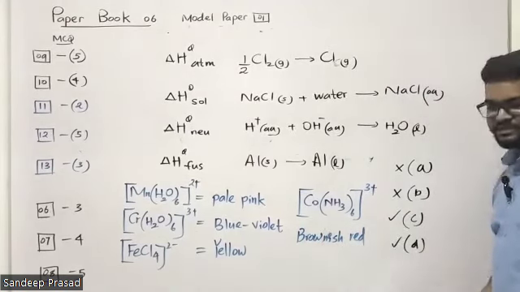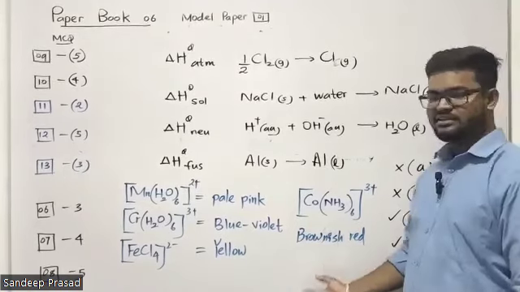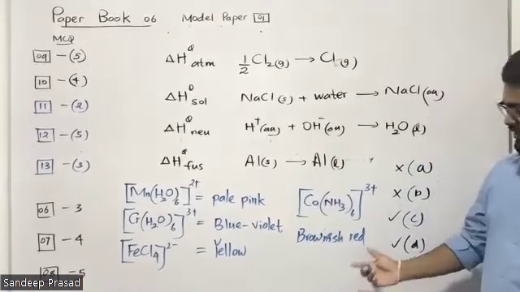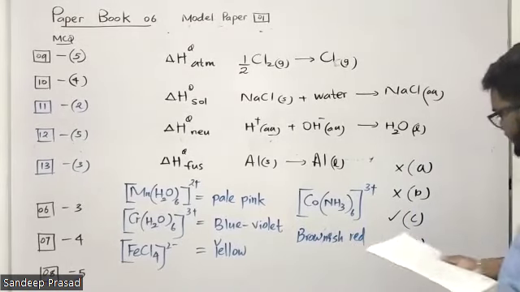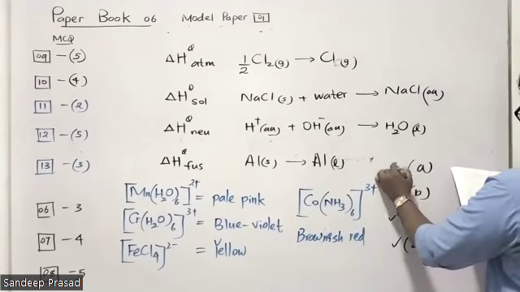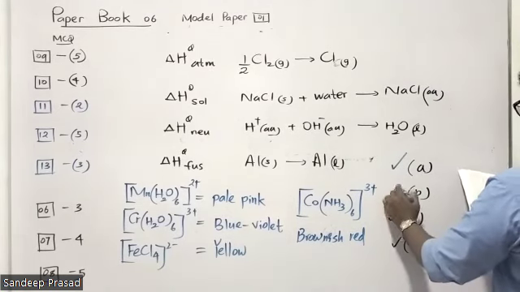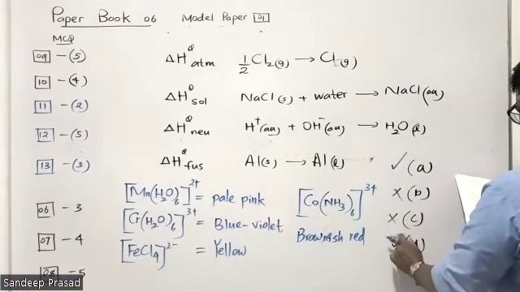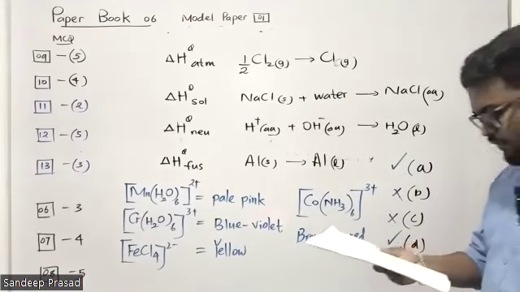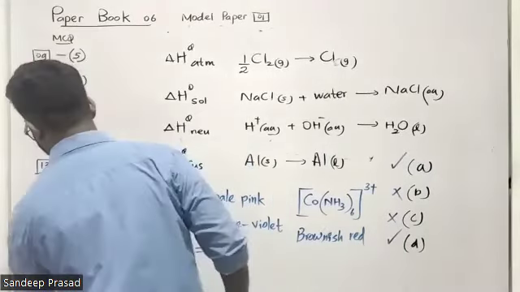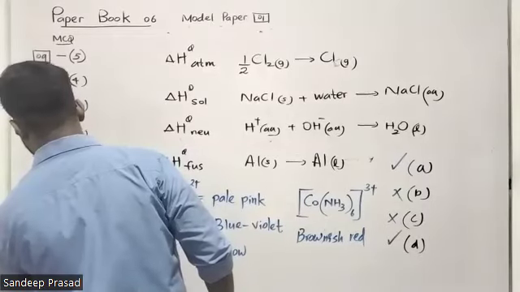Yeah, both are the same. So in these statements, A correct, B wrong, C wrong, and D correct. Therefore, question number 14 answer is number 4.